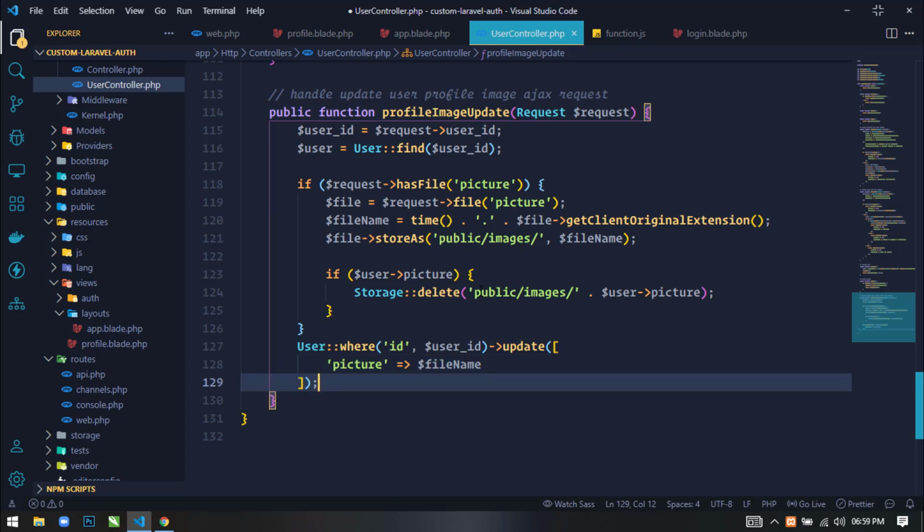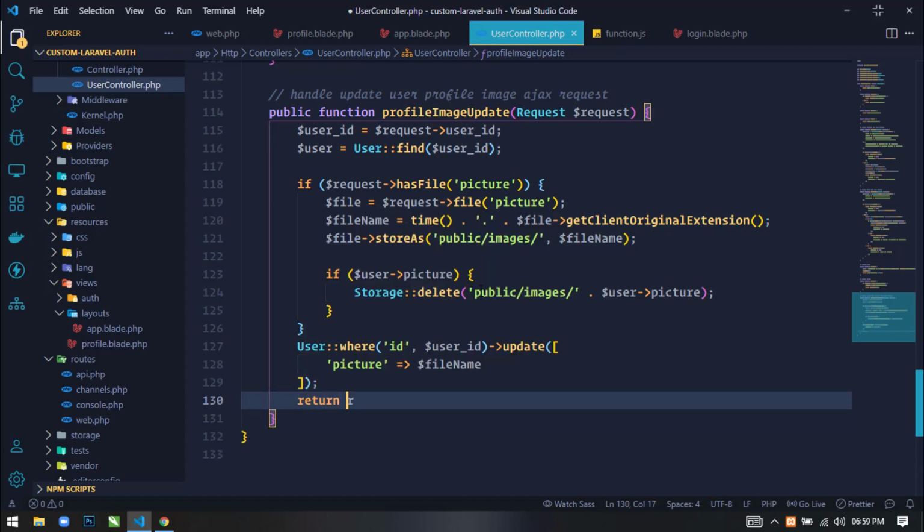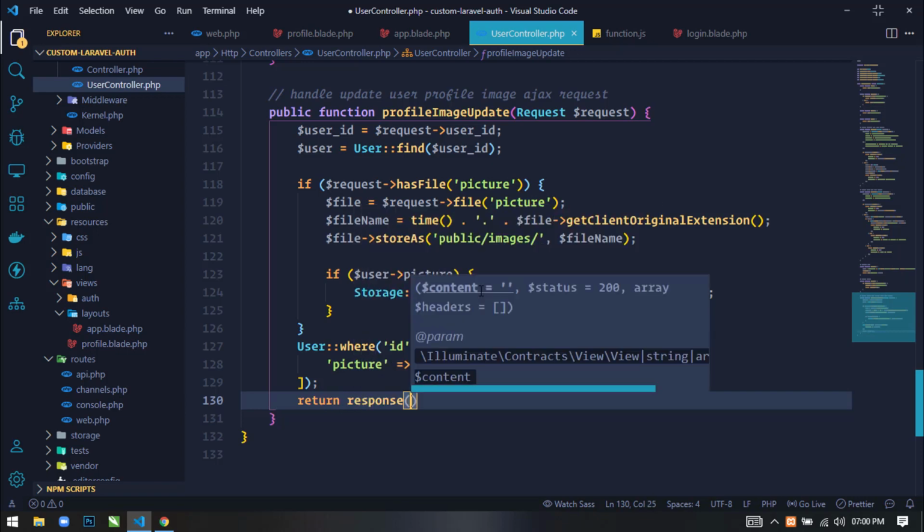Now if this executes successfully, then we will return a JSON response.